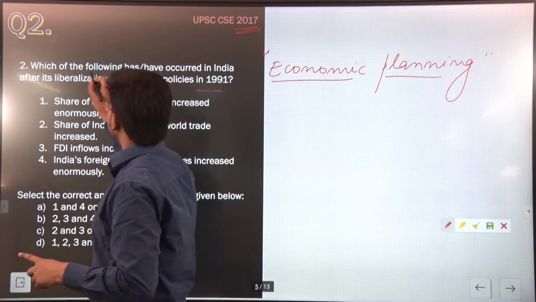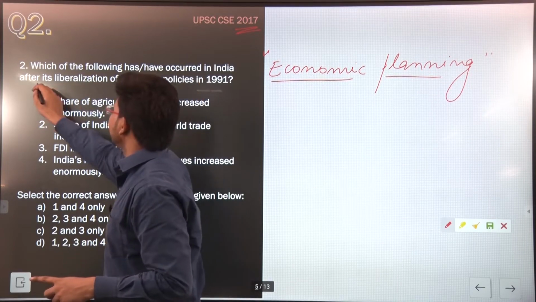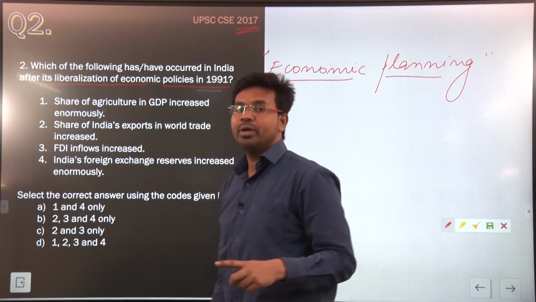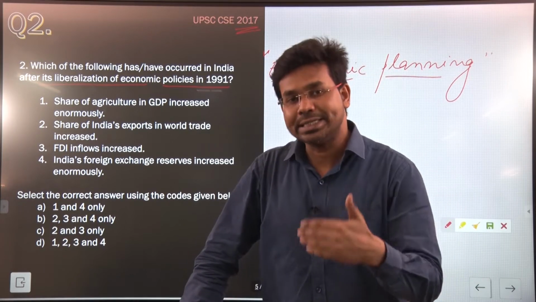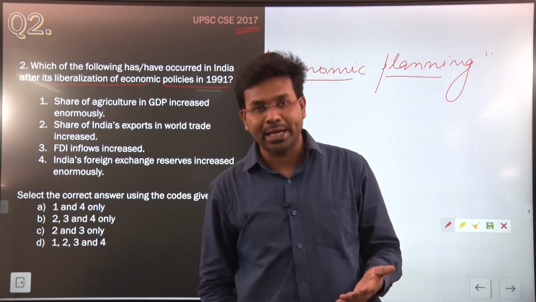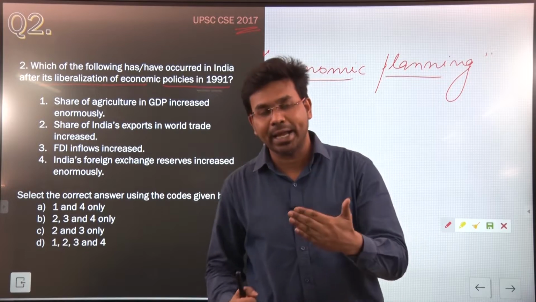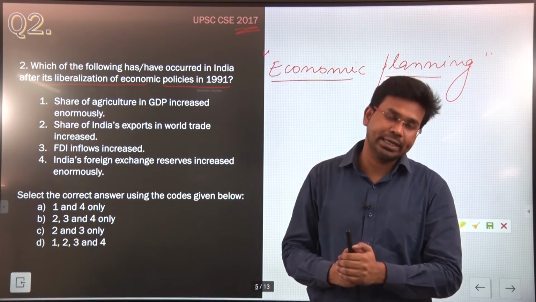It says, which of the following has or have occurred in India after its liberalization of economic policies in 1991? So in 1991, what happened? Indian economy was facing a balance of payment crisis. When facing this crisis, it had to go to the World Bank and the International Monetary Fund for monetary help.